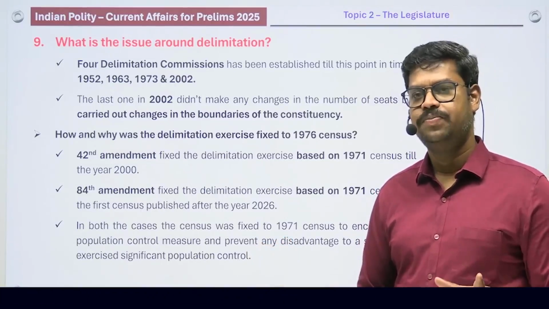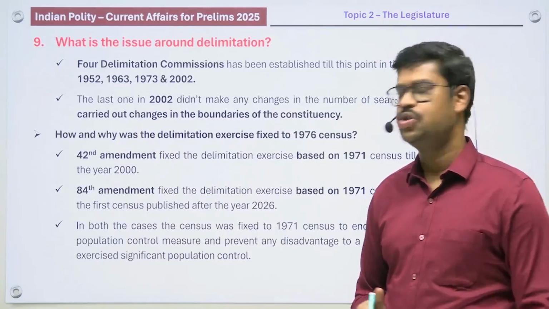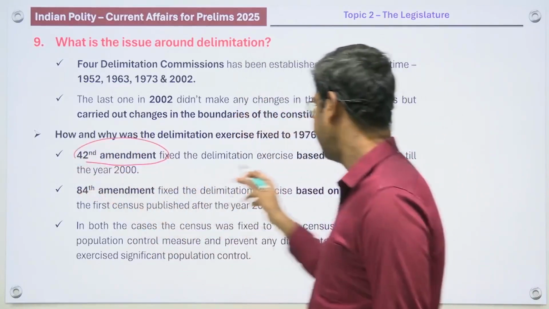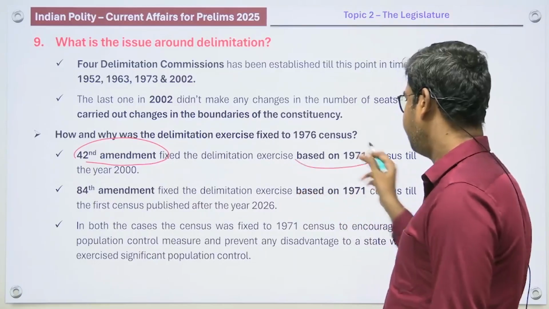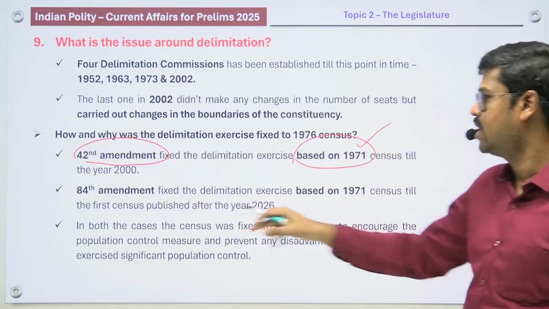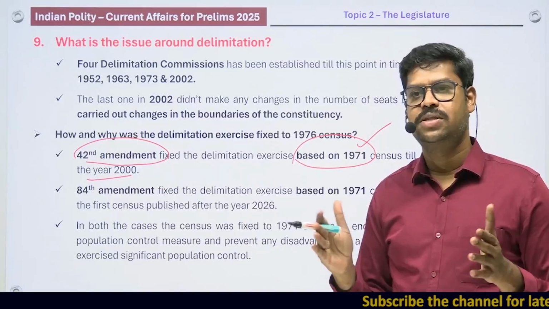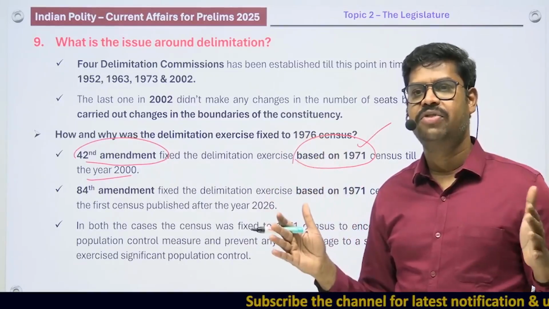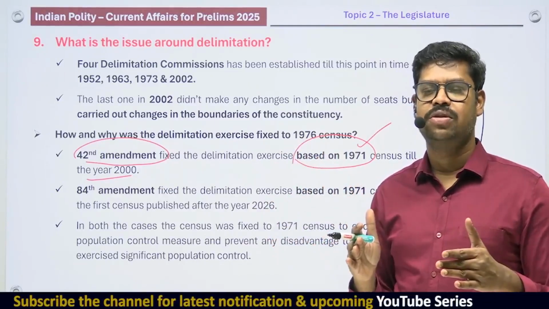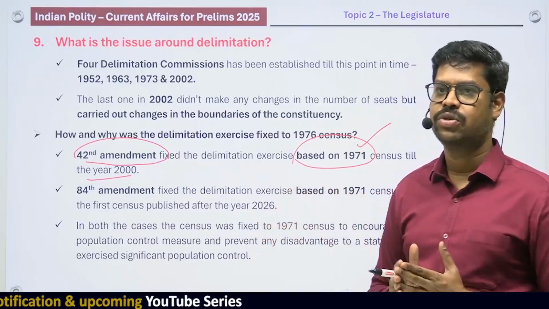However, this provision was amended subsequently by Prime Minister Indira Gandhi by the 42nd Constitutional Amendment Act in 1976, and she froze the census to be the 1971 census, and the 1971 census shall be used till the year 2000. For determining the total number of seats, while the delimitation has three functions, what would be the census to be used? Whenever the delimitation is carried out till the year 2000, it will be based on the 1971 census.